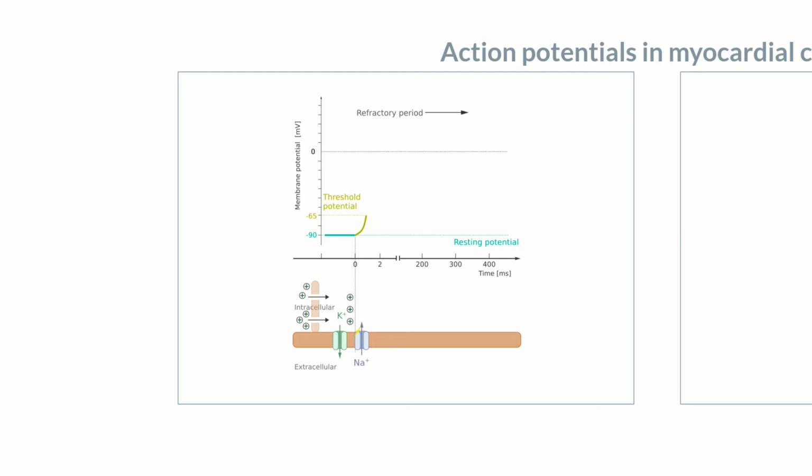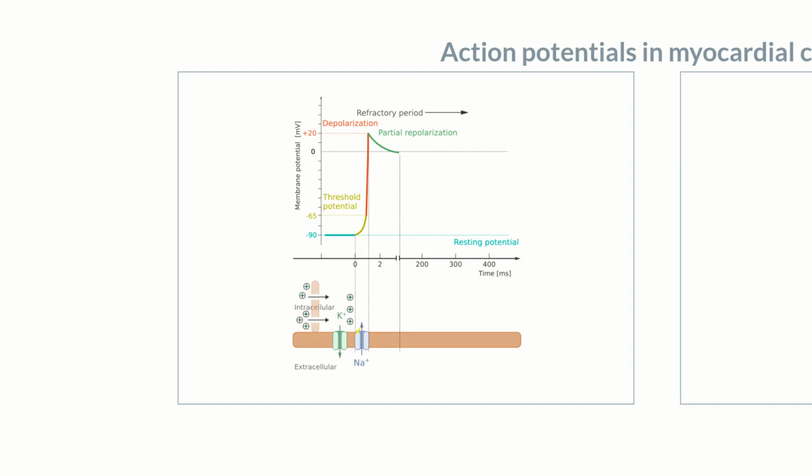These sodium channels enable the rapid influx of sodium ions into the cell, leading to rapid depolarization. Reaching a membrane potential of about -40 millivolts, the sodium channels close again, resulting in the termination of sodium influx after only approximately 1 millisecond. The maximum attainable membrane potential is approximately +20 millivolts. As with neurons and skeletal muscle cells, repolarization follows. However, initially, only partial repolarization takes place in myocardial contractile cells.